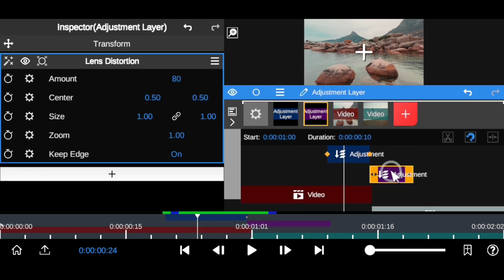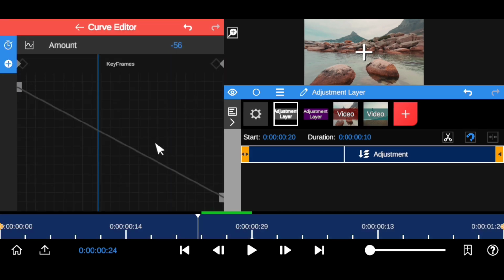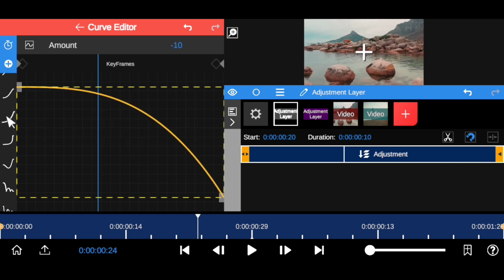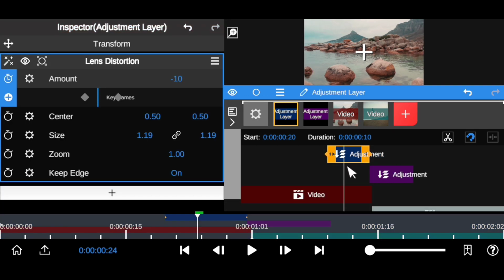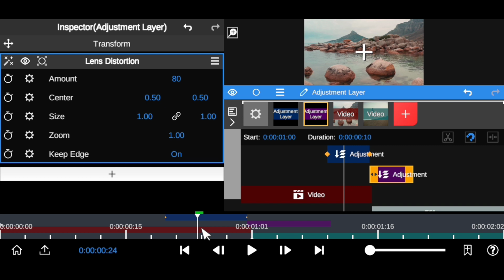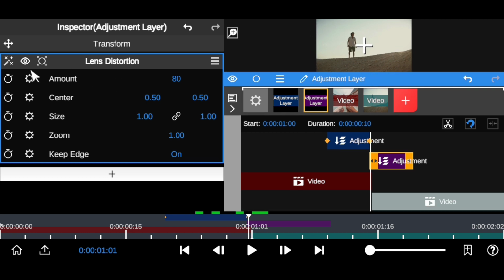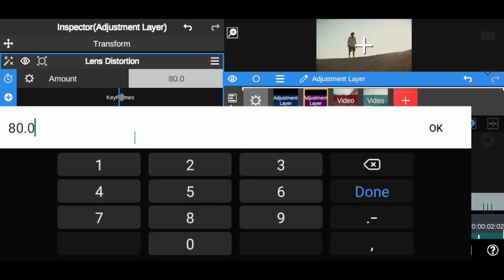For the next clip, you're going to do the other way around. But before you jump into this, I want to quickly ease this keyframe. You want to come down right here, click on this and set this to ease in. We want to set it to ease in right here. So you want to close that up and come to this next keyframe right here. You want to bring your timeline towards the cut as well, like you did in the first place right there. So you want to come to your keyframe amount. You want to click on it, and you also want to set this to the same amount, which is -157 right here, and hit OK.